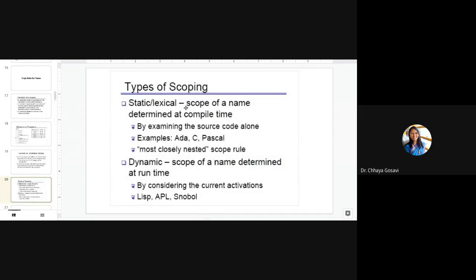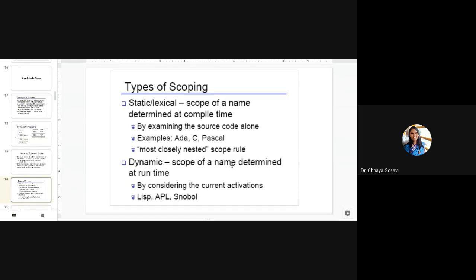Some languages support only static scope. Some languages are only dynamic, like Python, but some languages can support both static as well as dynamic scope. The scope of the name is determined at compile time in C, Pascal and Ada, which have compile time scope, or lexical scope, or static scope. The rule is the most closely nested scope rule that we have just seen: A is equal to 0, B is equal to 0. So the declaration which is more closely nested is considered within the scope rather than the one outside.